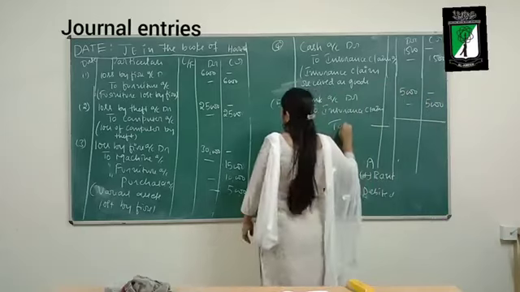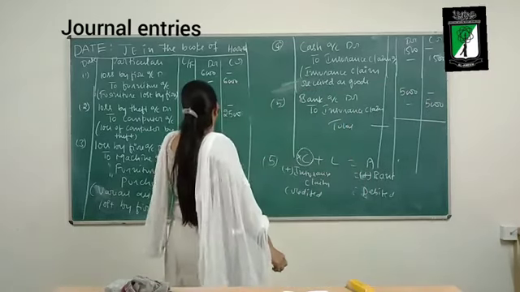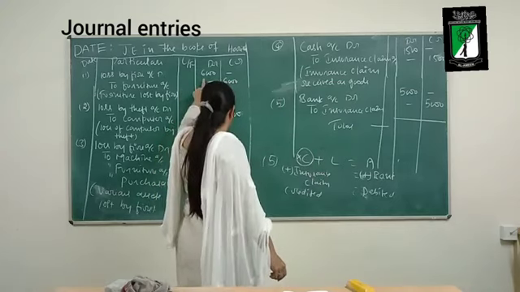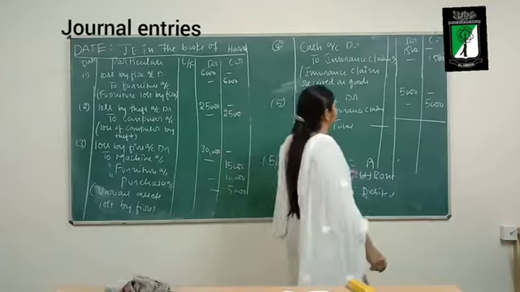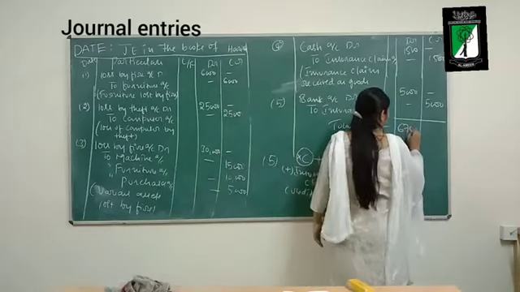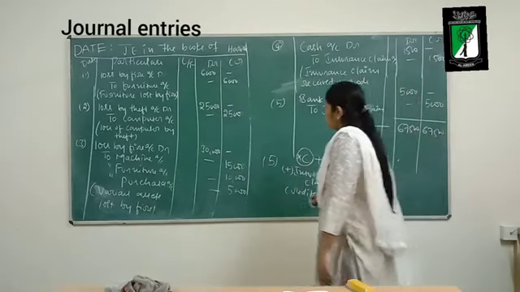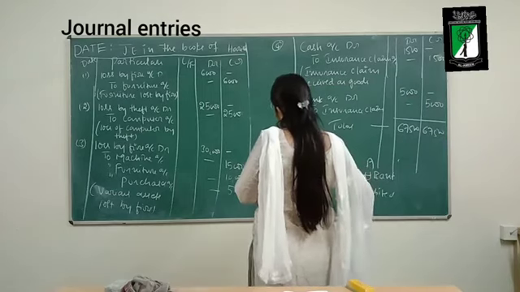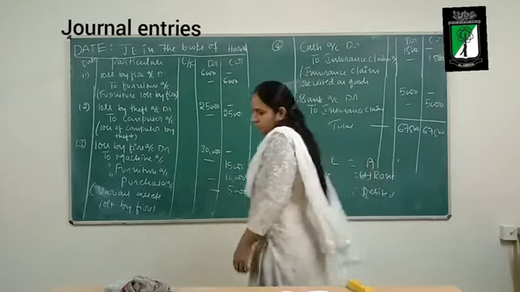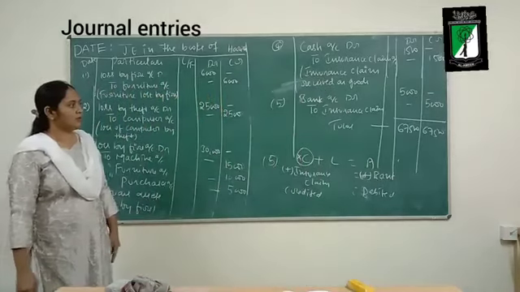Now total. $67,500. Okay, so this is the problem. Thank you.